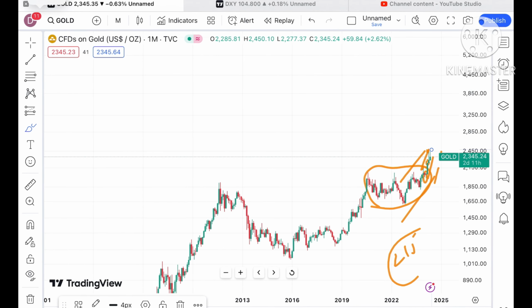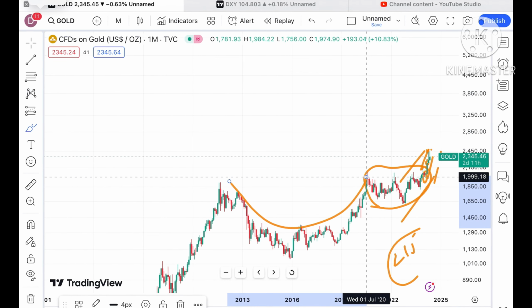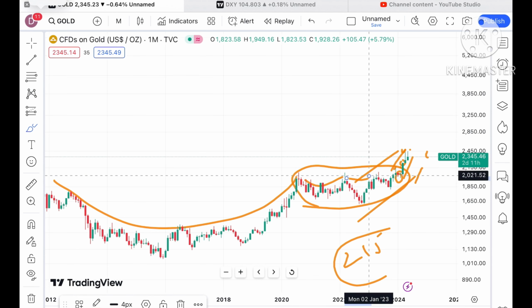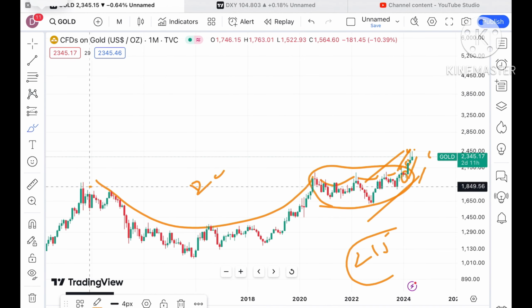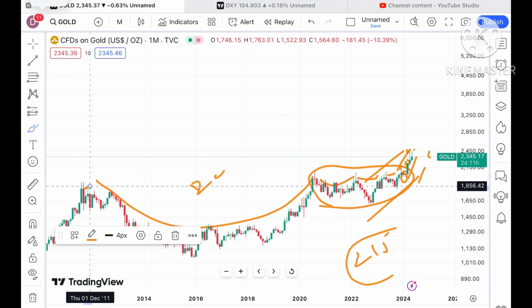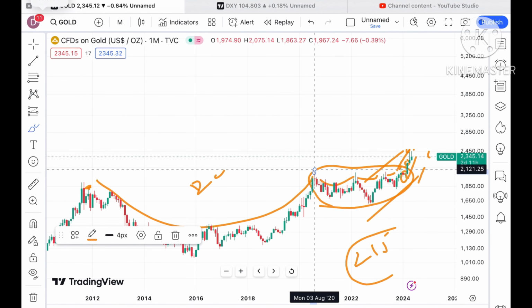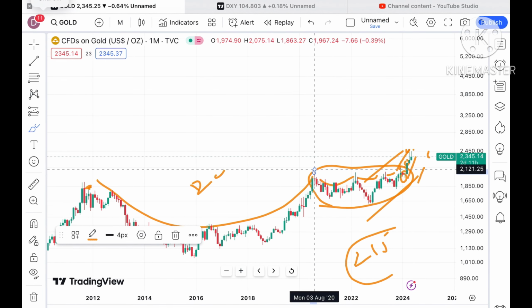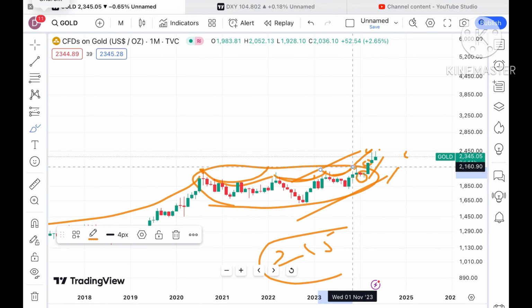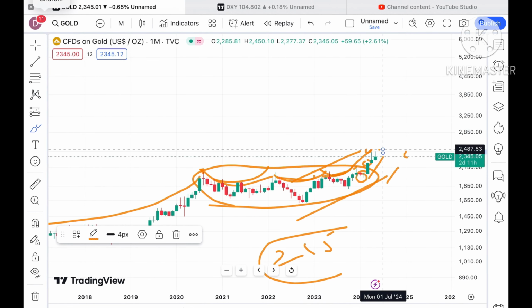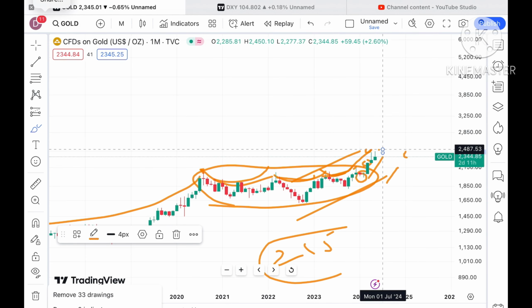I'll show you, this is the range. A U pattern is forming. After that, similar U patterns were formed. This is around from 2000 and 2010 to a level of 2020. This is what we have seen for 10 years. After that, this is a 2-year pattern, an 8 months pattern, and this is around a 4-5 months pattern. Now from 3 months it is continuously on the upside.